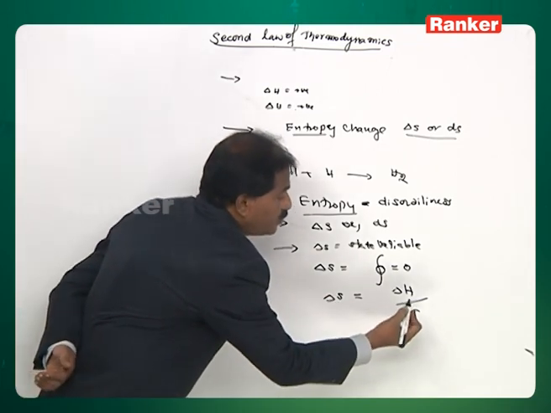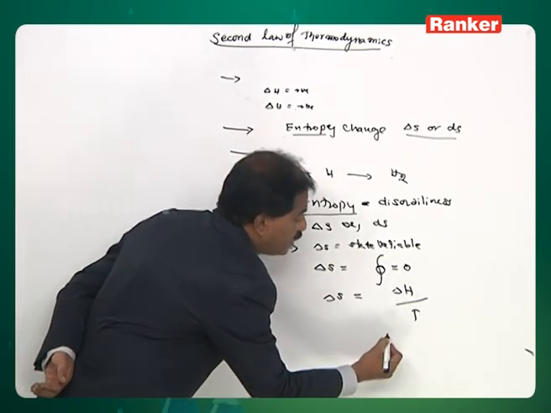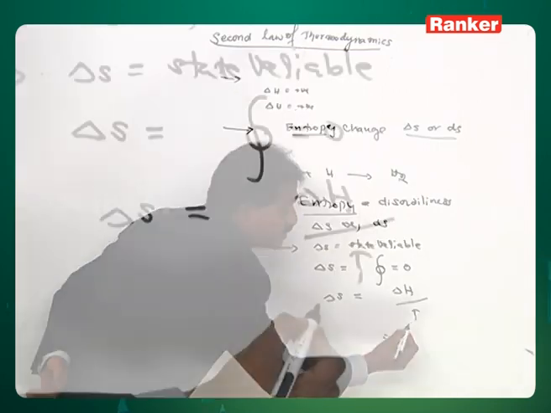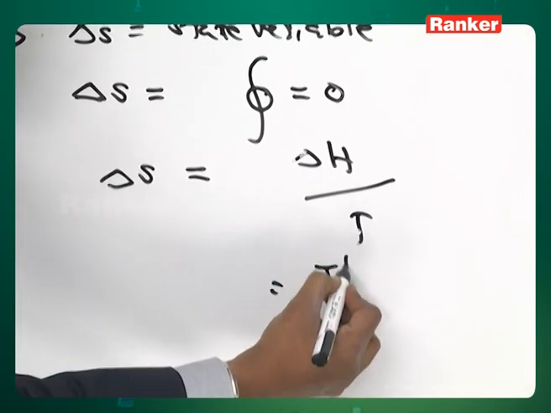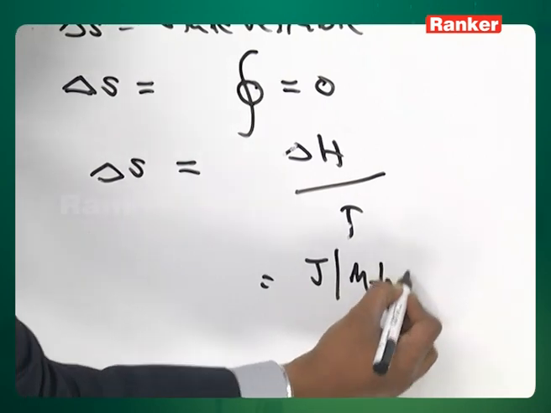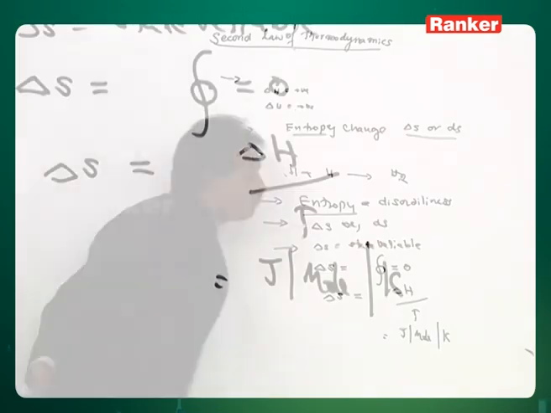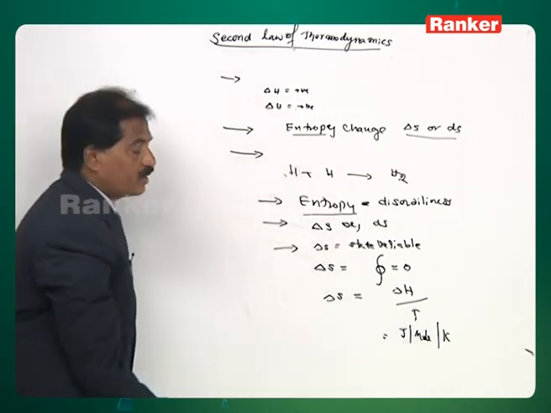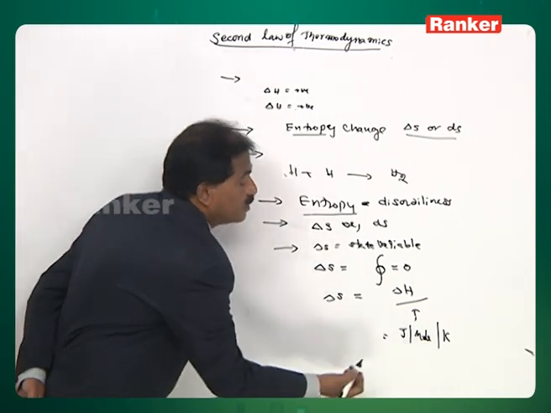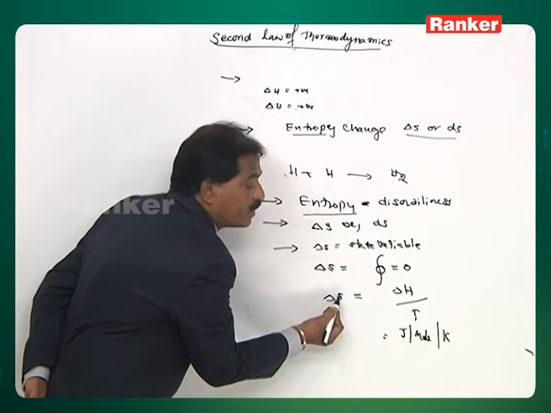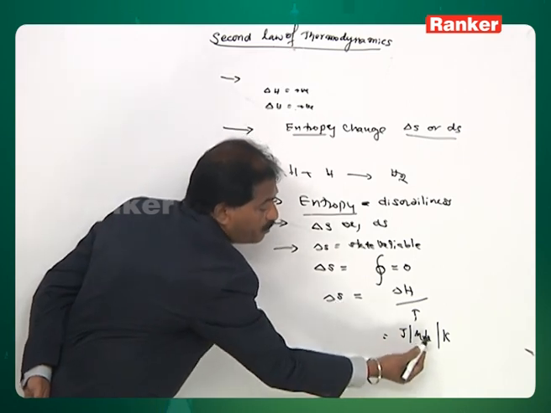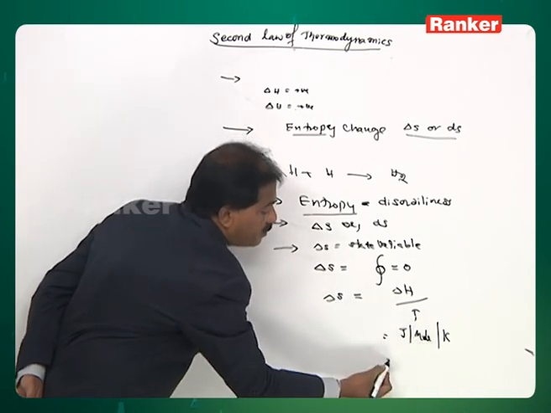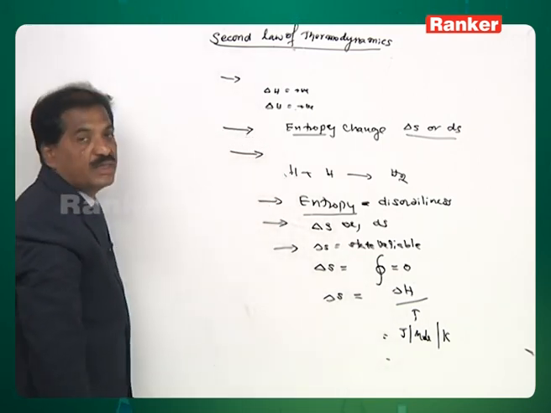Now if we use this formula, we will get the units. Let us say enthalpy change in the SI system is expressed as joules per mole; then we get the units joules per mole per Kelvin. Whenever any thermodynamic property is expressed per mole, it automatically becomes an intensive variable.